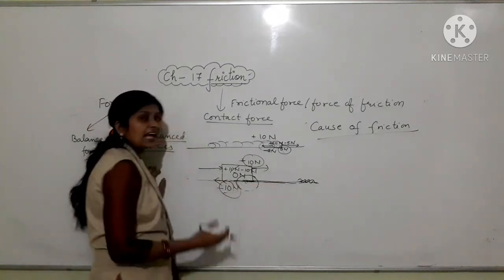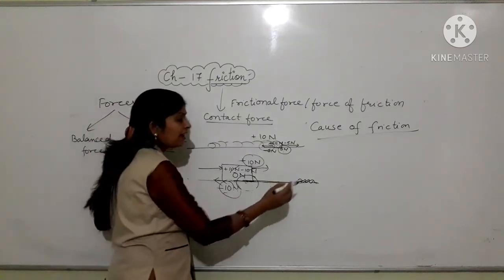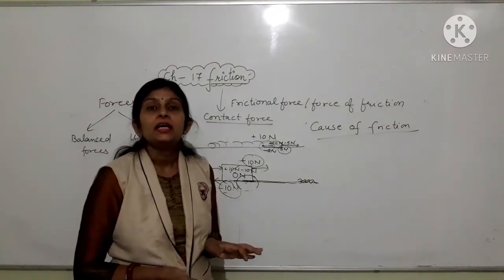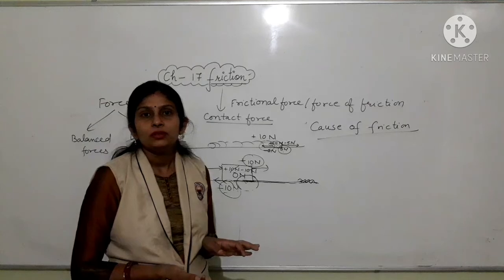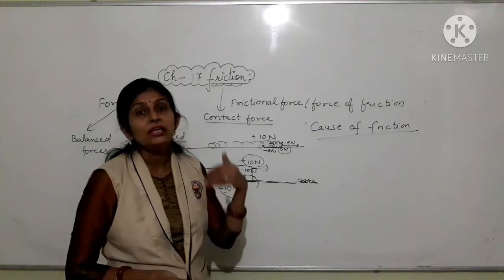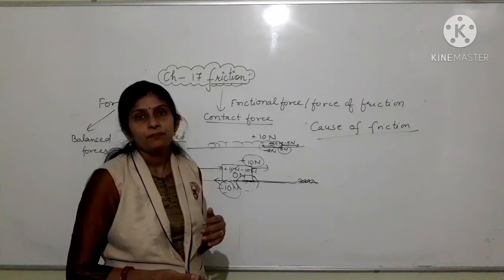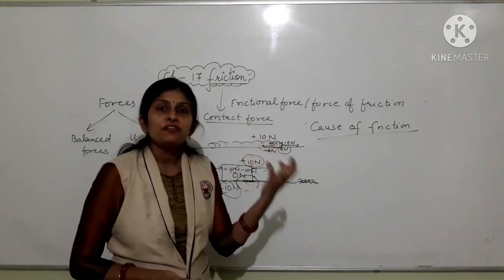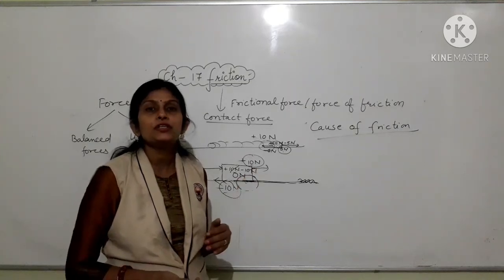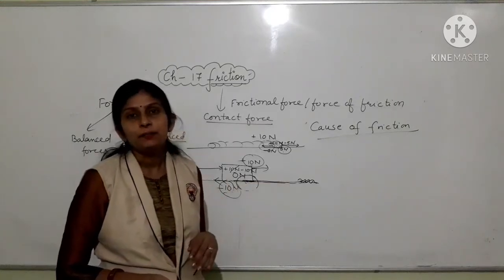Rough surfaces have many irregularities, so they have more interlocks. Due to this large number of interlocks on rough surfaces, a large frictional force is exerted on the moving object, which opposes the motion of the moving object greatly.